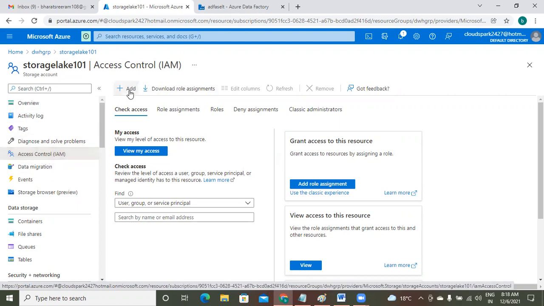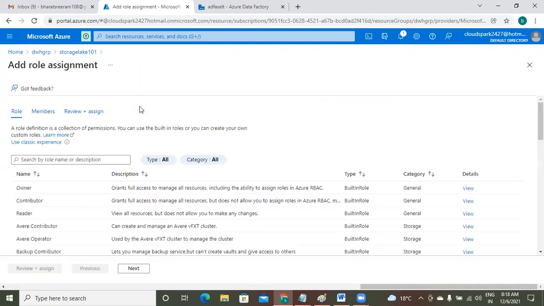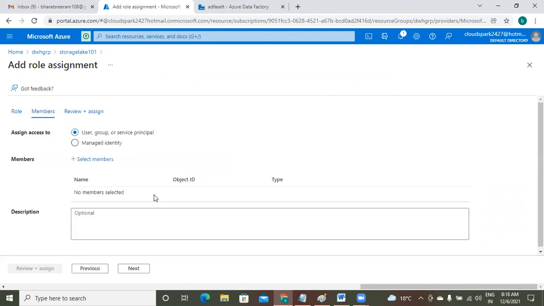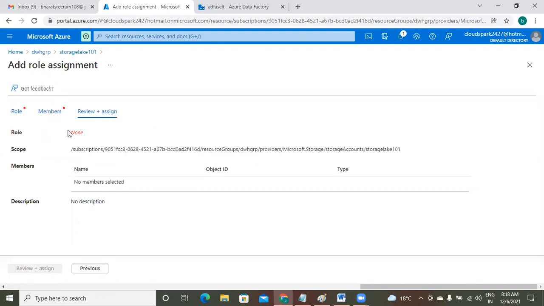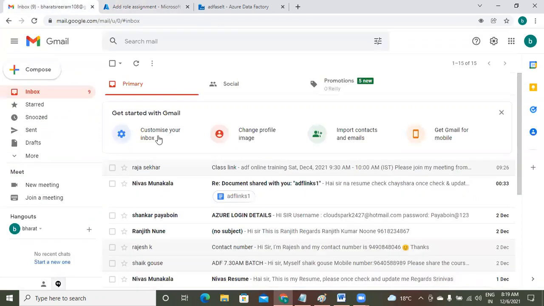Here there is an option, add role assignment. To whom should that role be assigned? That user will be selected in the member section. In the member section, the users will be listed. I can select the users; already the admin has created users. To which user these roles should be assigned? But what roles are required for our data lake? Remember, this is an important interview question, and at the same time a certification question.